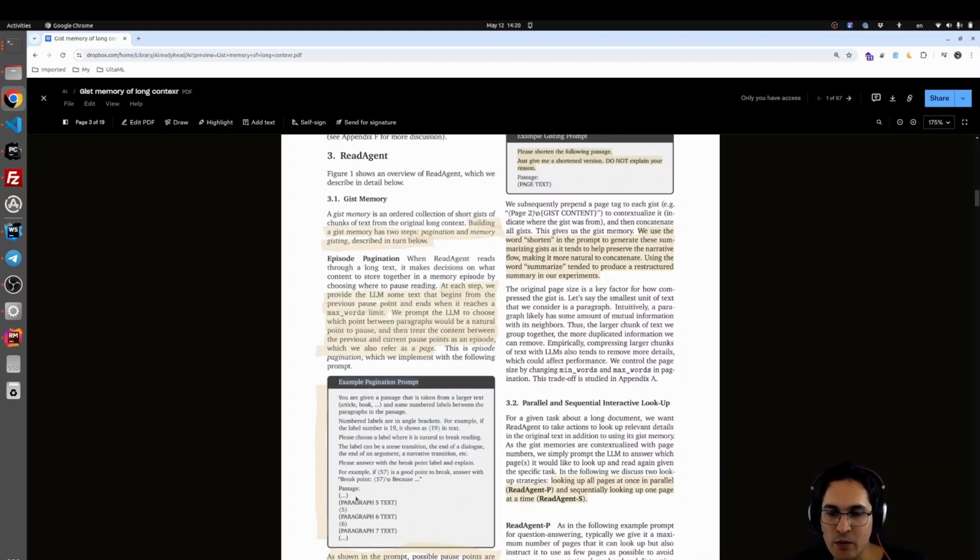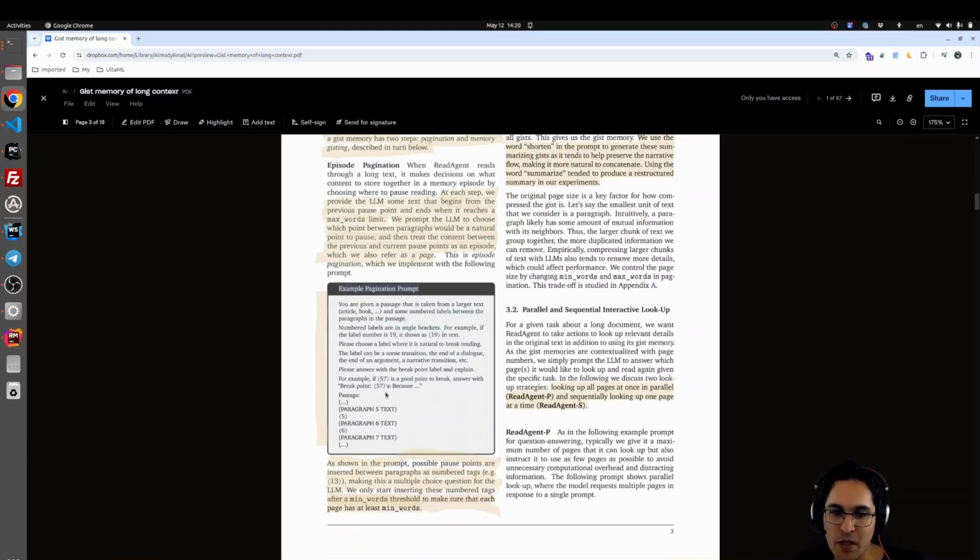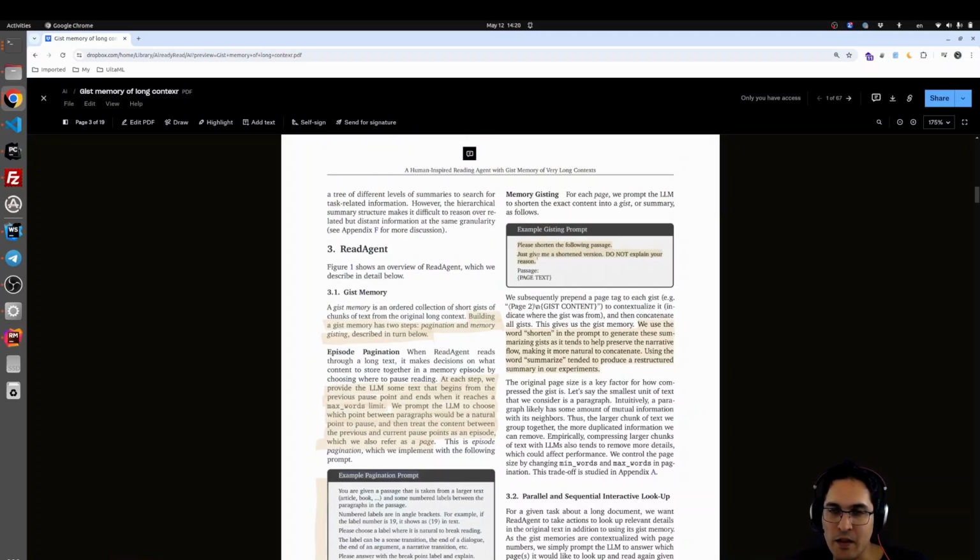They apply maybe some regular expression on the result, stuff like that. And then they ask another question. Please shorten the following passage. Just give me a shortened version. Do not explain your reason. And then we have the page tag. We use the word shorten in the prompt to generate this summarizing gist, as it tends to help preserve the narrative flow, making it more natural to concatenate. And using summarize tended to produce a restructured summary in our experiment, which is interesting.